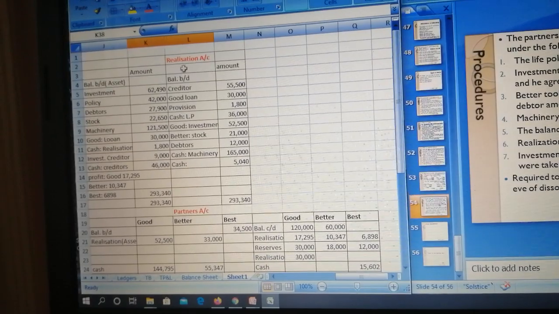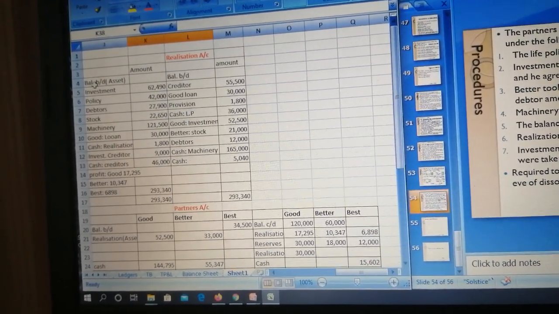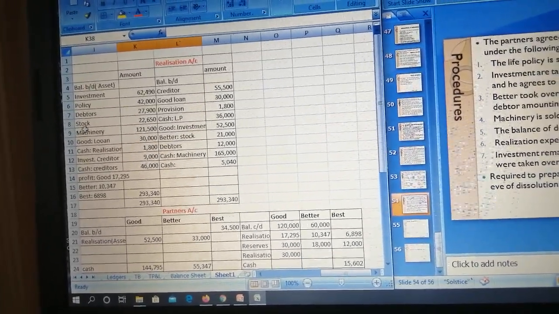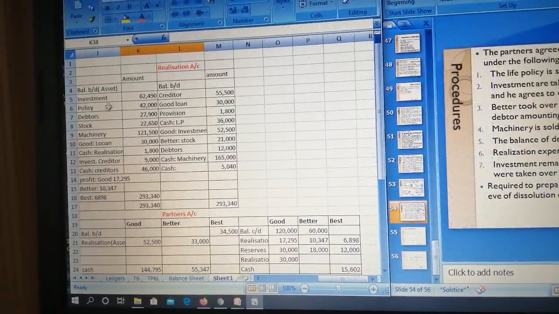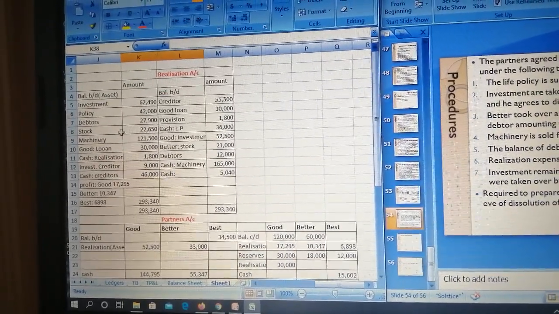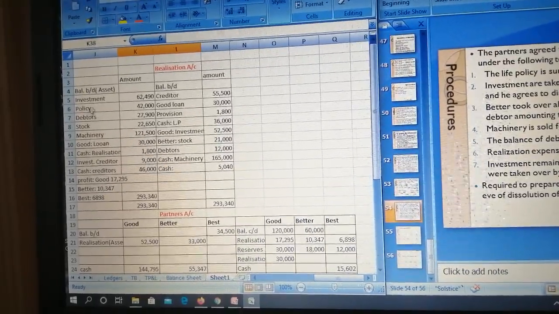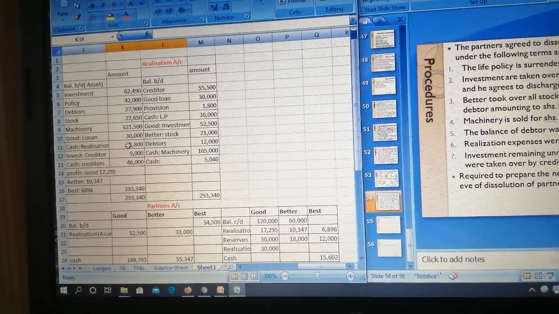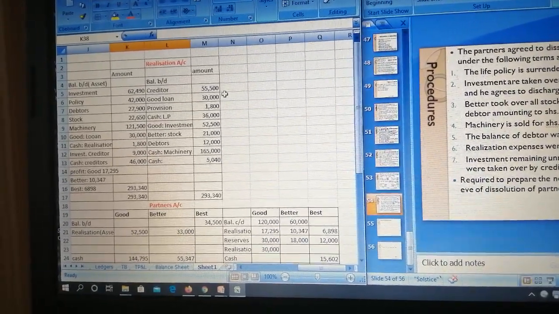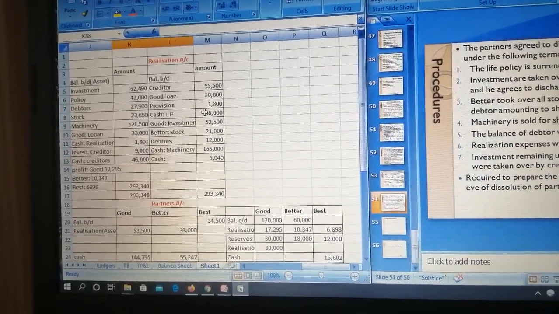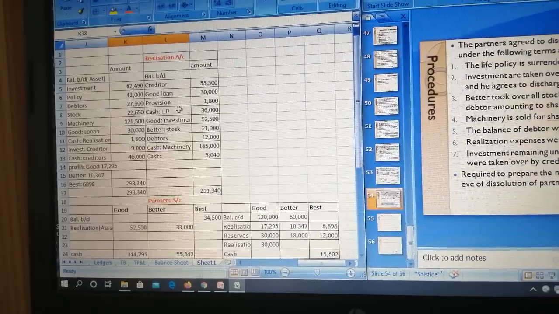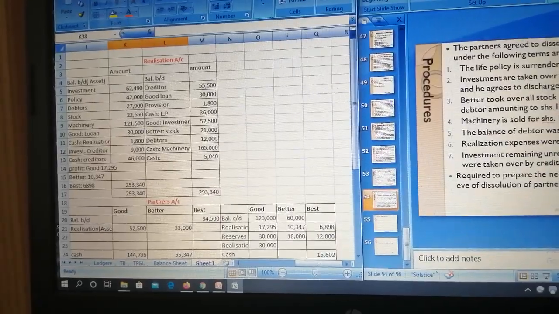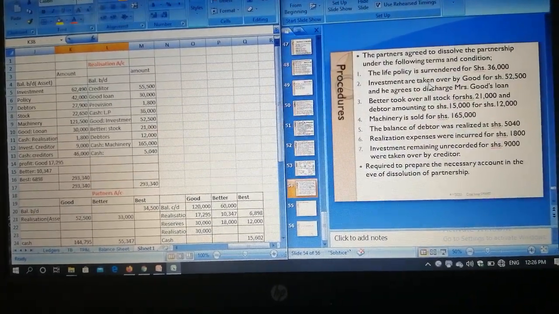Now, when you open realization account, balance brought down, we have cash, we have inventory. So we are bringing down all the assets, whereby we have investment, policy, debtors, stock, and machinery on the debit side. On the credit side, transfer all liabilities. So we have creditors, Good loan, and provision. These are the totals.